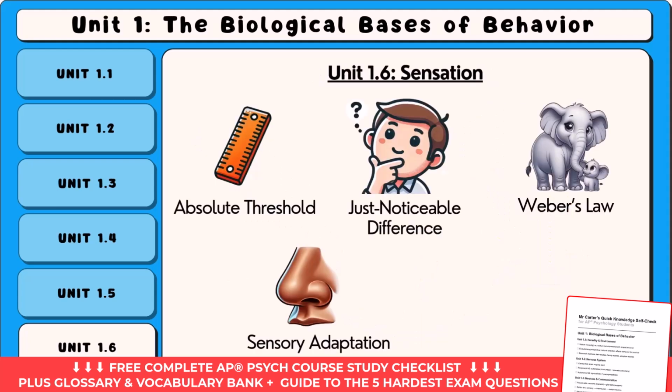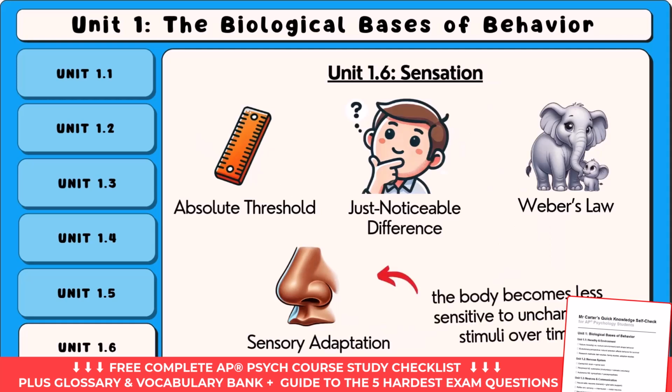Our next term is sensory adaptation. This occurs when the body becomes less sensitive to unchanging stimuli over time. For example, we become accustomed to stimuli such as strong smells and loud background noises. As we become accustomed to them, we tend to notice them less.